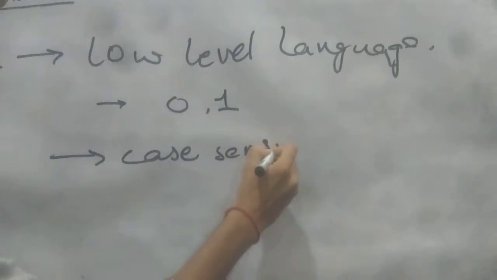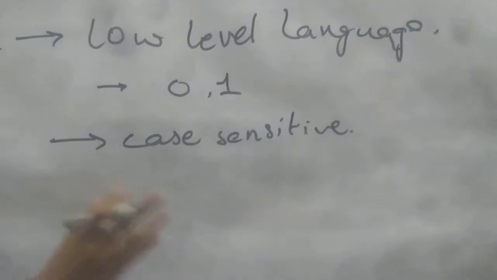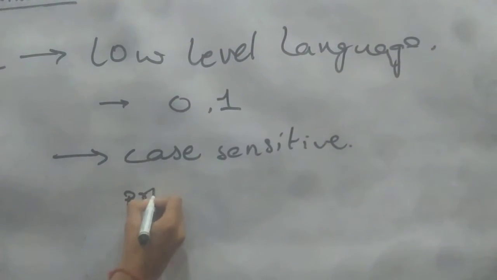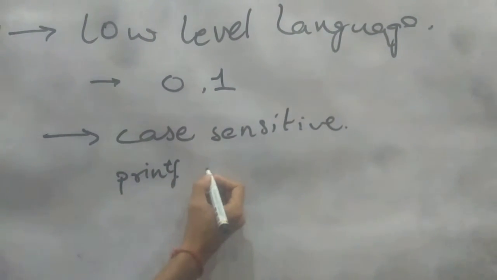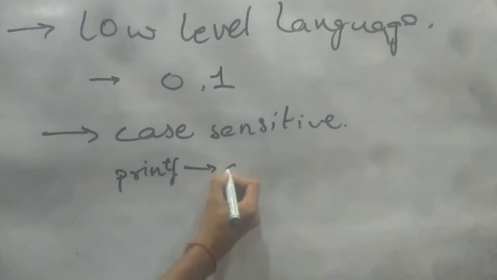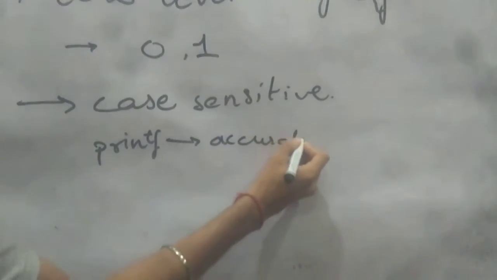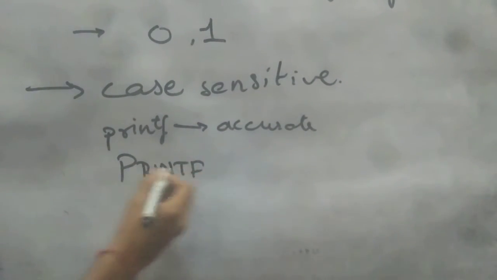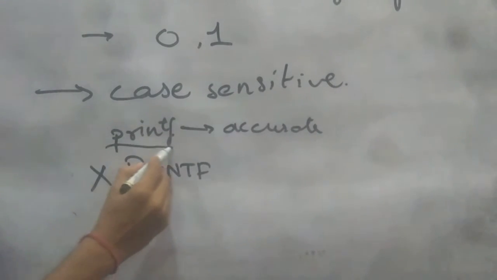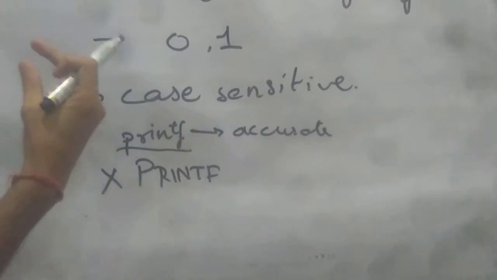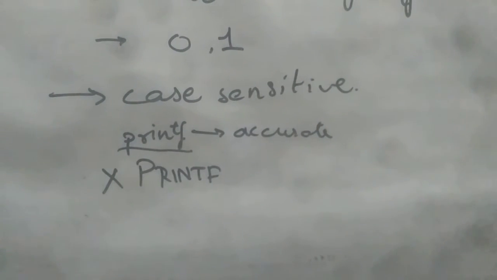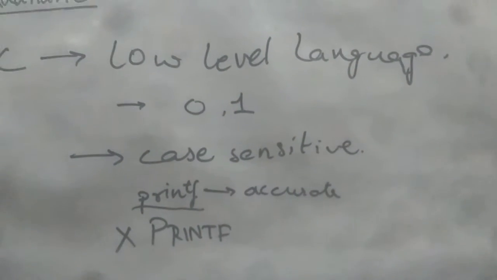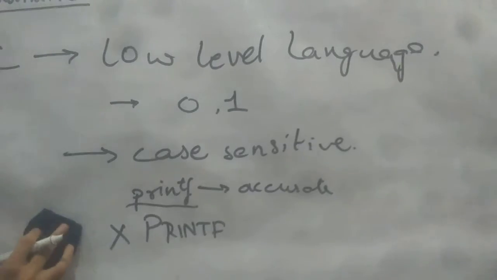Case sensitive here means functions are predefined, already defined in C. For example, if you write printf, this is the accurate one, we have to write it like this, and you can't write it like this, so this is wrong. We have to follow the same case: if a small alphabet is there, it is small, or capital is capital. So these two things you have to keep in mind, and then we can go forward.